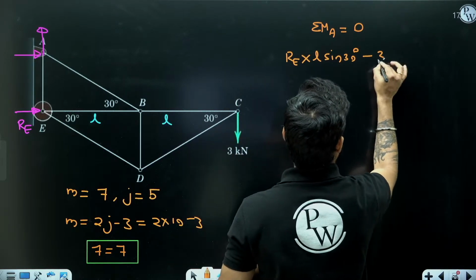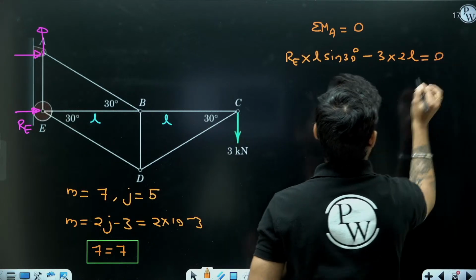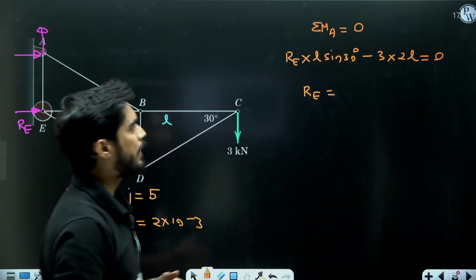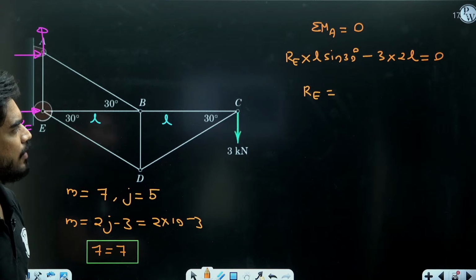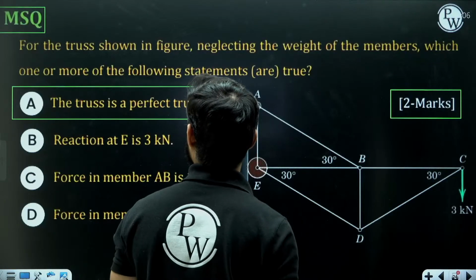Moment of this 3 kilonewton will be clockwise, 3 into 2L. Sine 30 is 1 by 2, right? So RE is going to be equal to how much? 12 kilonewton.